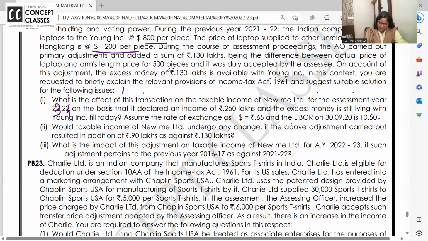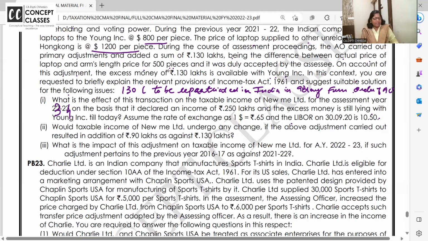What is the effect? So write down, please, the answer I'm giving. 130 lakhs to be repatriated in India in 90 days from the order of AO. From when the AO gives the order, it has to be done within 90 days. If not, interest will be charged.